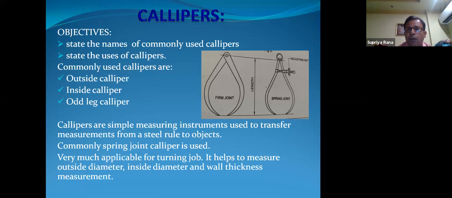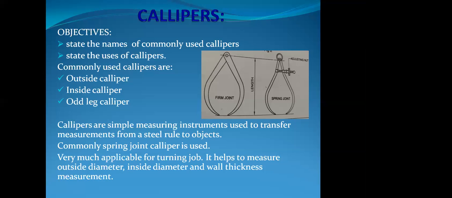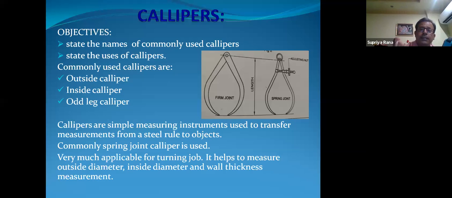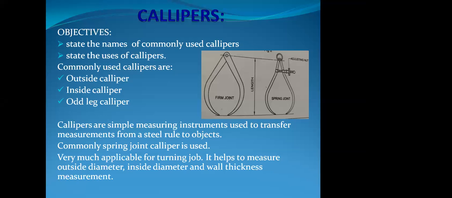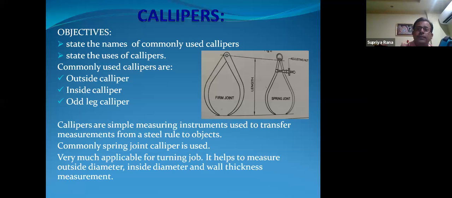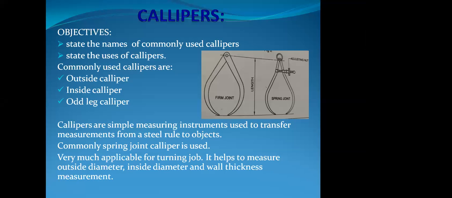Whenever we are turning in the machine, we check and test the diameter, whether the particular diameter has come or not, by the outside caliper. Whenever some internal turning is there, we can check the internal diameter by the inside caliper, and the wall thickness we can check by the odd leg caliper.